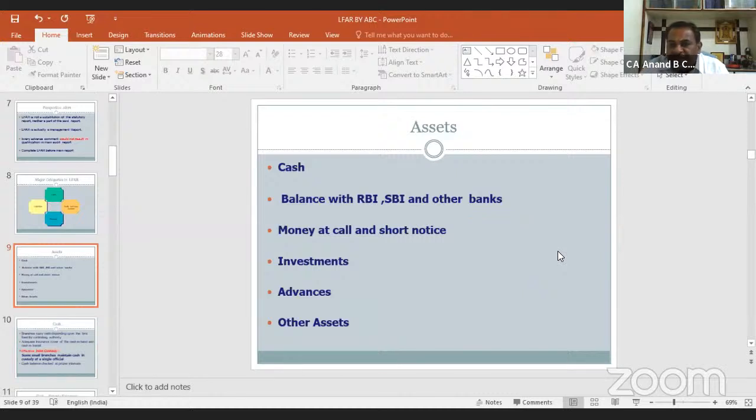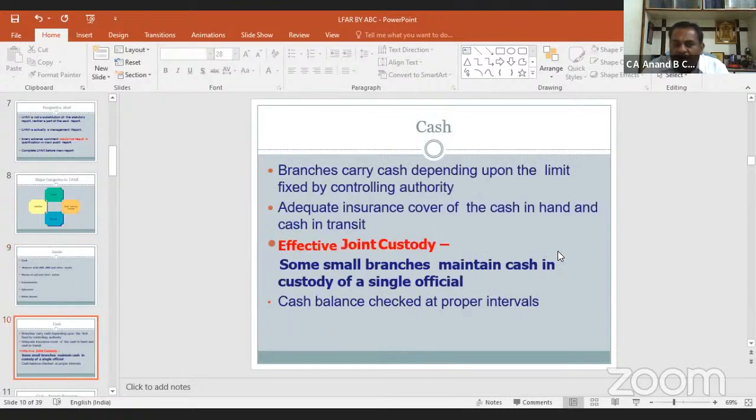In case of assets, there are certain items: cash, balances with bank, SBI, RBI, other banks, money at call and short notice, investments, advances, and other assets. We will go one by one to each item of the asset side. In case of asset side, first item is cash, the most liquid item, and the most vulnerable item.